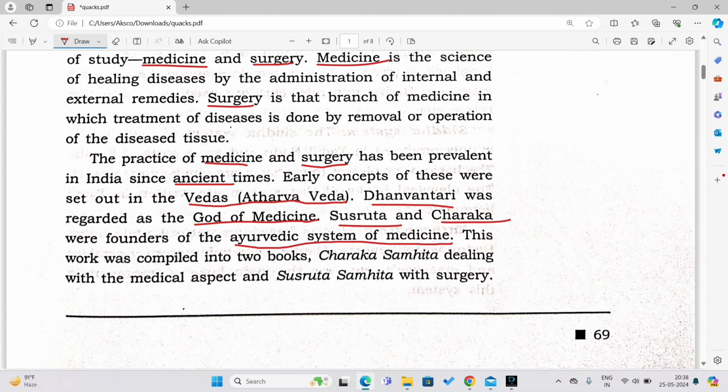This work was compiled into 2 books. One is Charaka Samhita, dealing with medicine. So the book dealing with medicine is known as Charaka Samhita, while the book dealing with surgery is known as Sushruta Samhita. You have to remember these points.